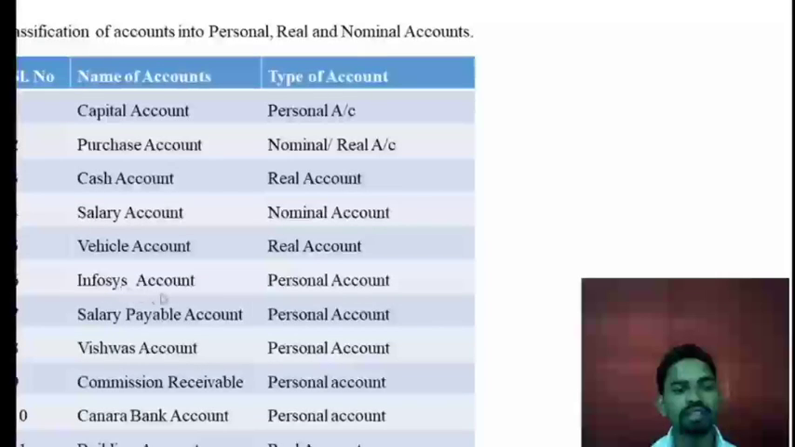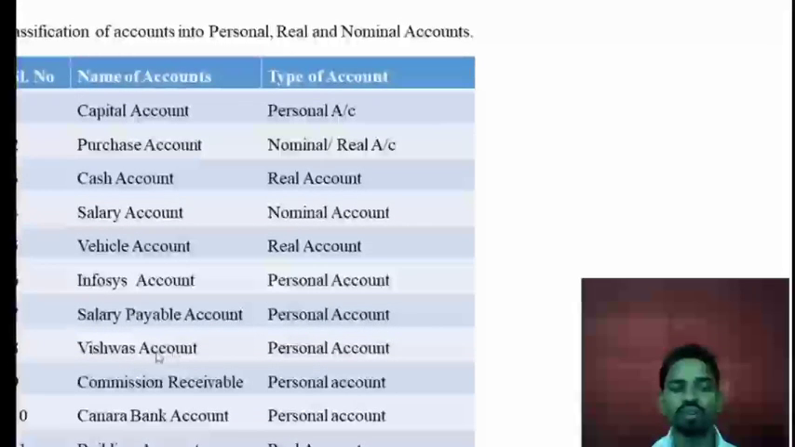So this artificial person will come under the personal accounts. It is created by man. Okay, this Infosys company is created by man, so it will come under the personal accounts, because it is an artificial person. Okay, so this salary payable account, what is it? It is a representative person. So these representative persons will come under the personal accounts.